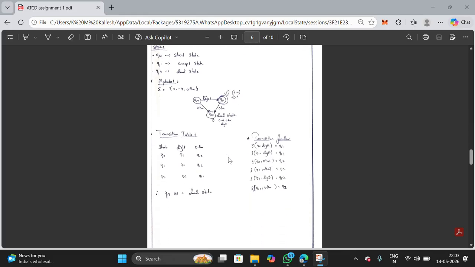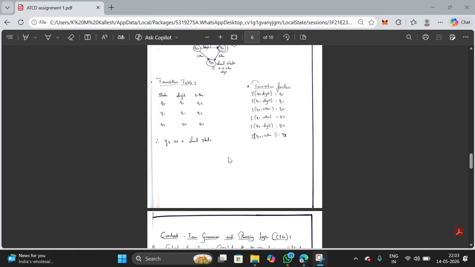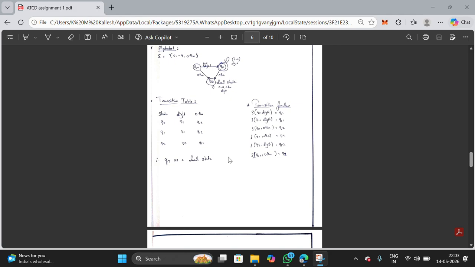DFA for numbers. This DFA recognizes numbers. States include Q0 as the start state, Q1 as the accept state, and Q2 as the dead state. Only digits from 0 to 9 are accepted. Any invalid characters lead to the dead state.